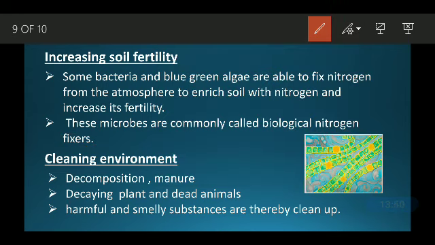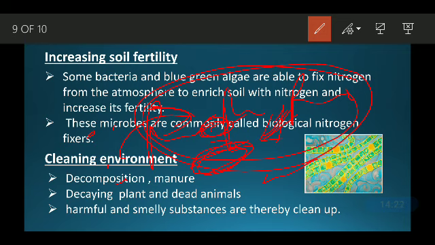Then cleaning the environment. You might have seen many times dead plants or the remains of plants, animal faeces, cow dung. After some time you have seen that they disappear. They convert into soil. So how does this happen? It happens because of some microorganisms which feed on it, which live on it, and they convert these substances, dead plants, dead animals, or waste material, into simpler substances.